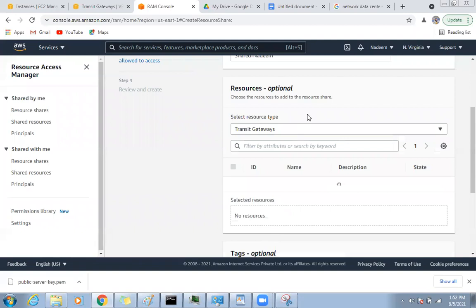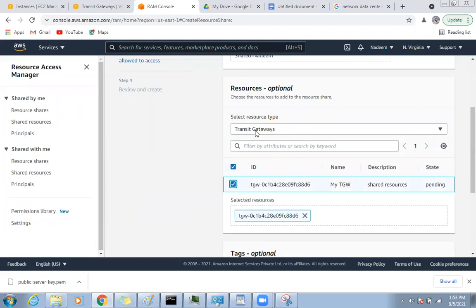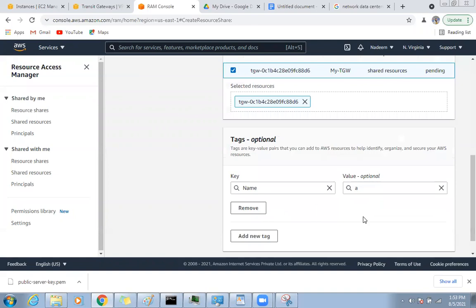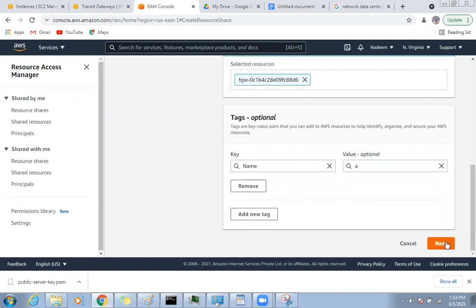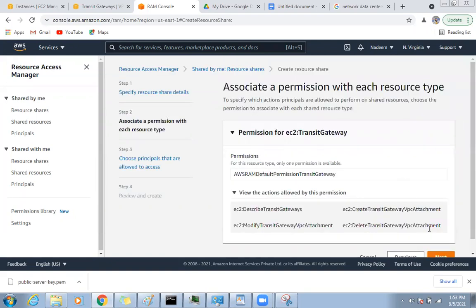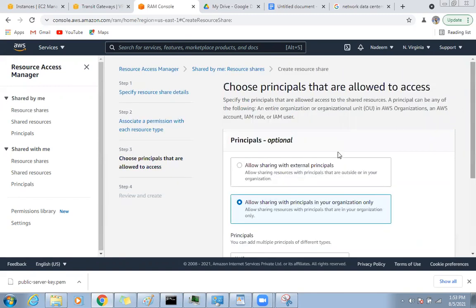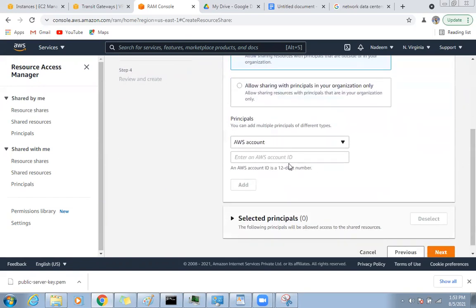See here, if I want to share my transit gateway with Salman, I'm sharing my transit gateway. So I will just select this one, then next, then they will ask to whom you want to share this. You need to give an external principal, the account number, the external account, add, next. So you will get an edit.